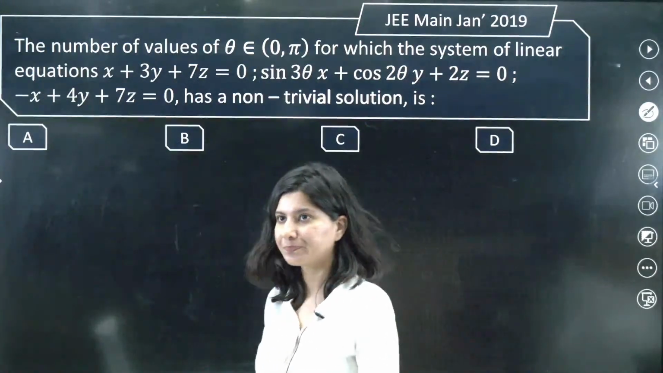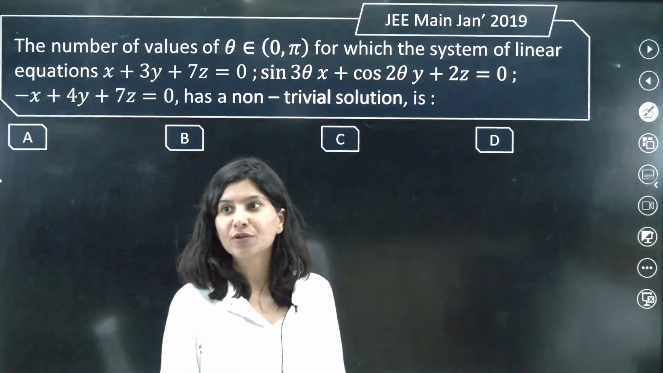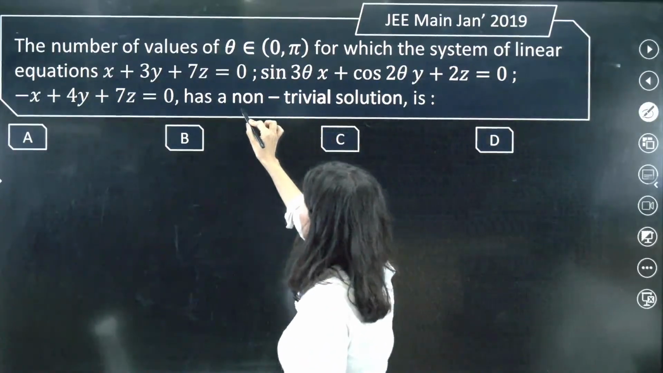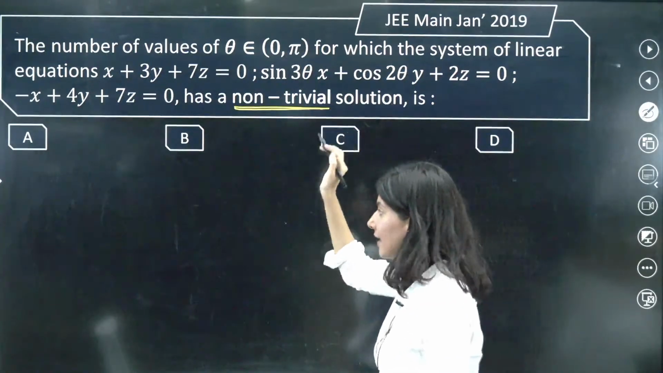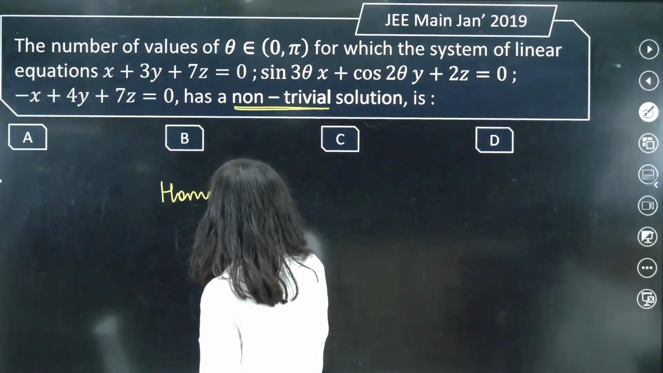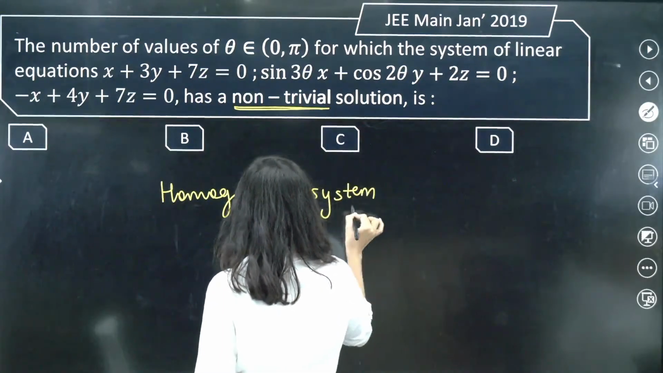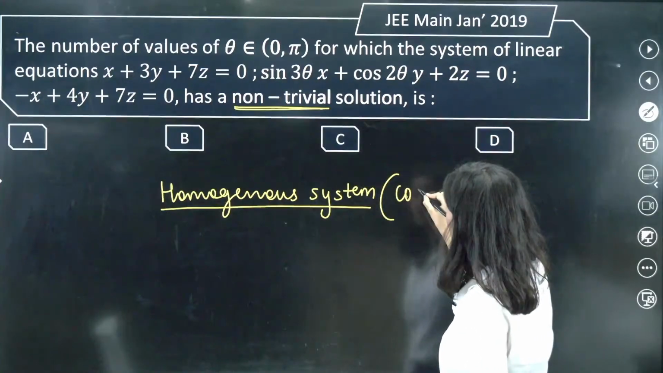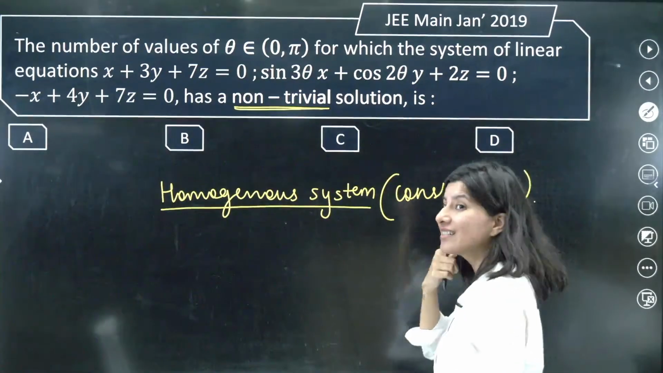All right. Now let us understand. Number of values of theta for which the system of equations has a non-trivial solution. First of all, by looking at the question, let us identify: is this a homogeneous system? Yes, ma'am, this is a homogeneous system. Why? Because can you see all the constants now are 0. That is the one thing.